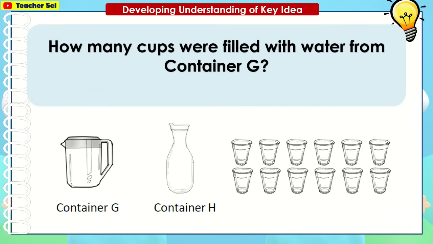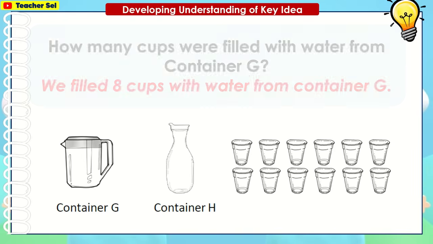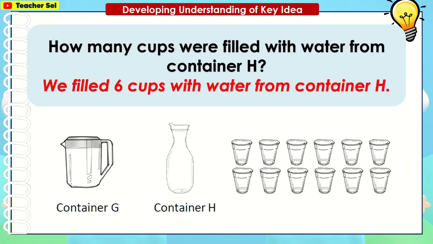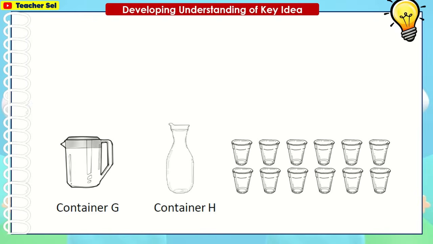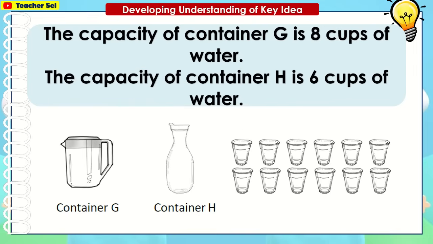How many cups were filled with water from container G? We filled 8 cups with water from container G. How many cups were filled with water from container H? We filled 6 cups with water from container H. The capacity of container G is 8 cups of water. The capacity of container H is 6 cups of water.